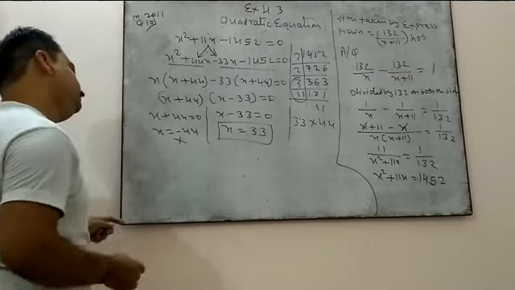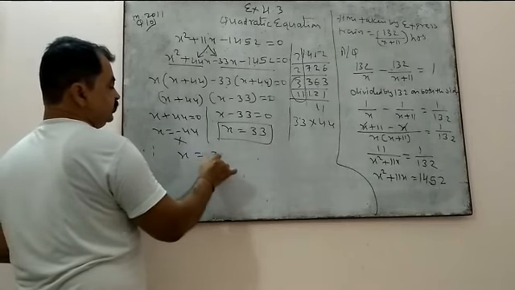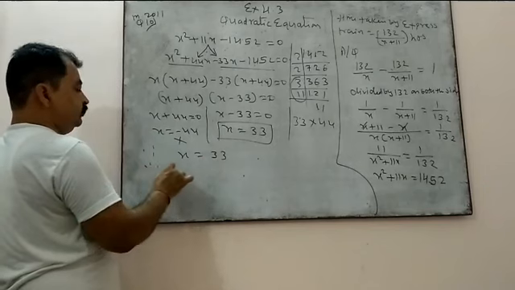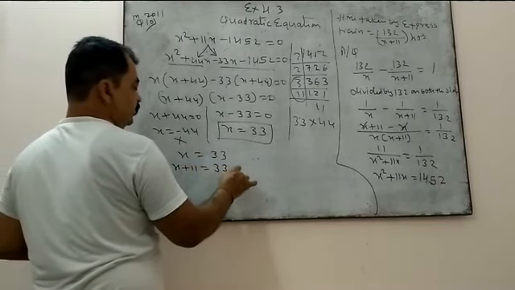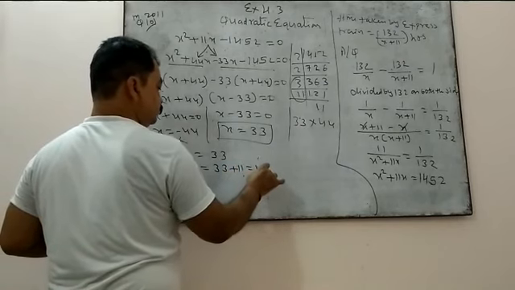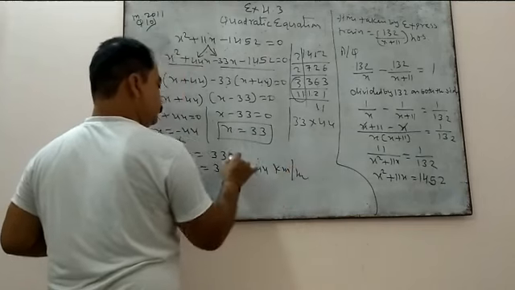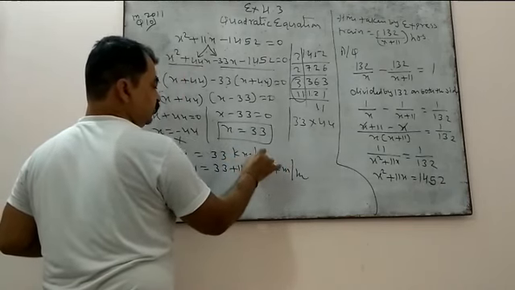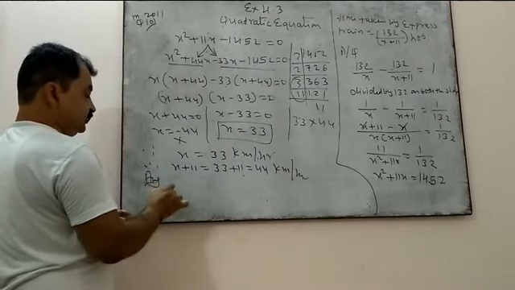Right? So, since x is 33, therefore x plus 11, 33 plus 11, that is 44 kilometers per hour. 33 kilometers per hour is the speed of the passenger train. So you can mention the answer.